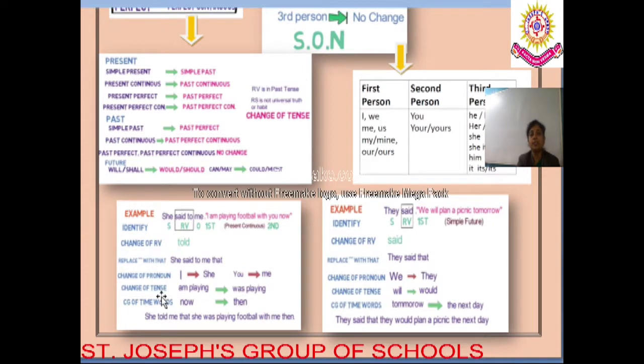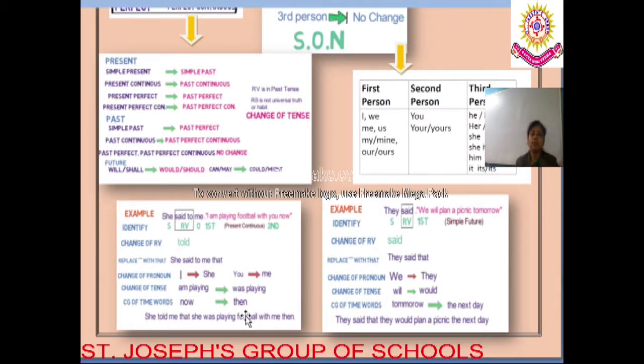What will happen? Here the tense was present continuous tense. As per the chart, present continuous tense will change to past continuous tense. So what will happen? Was playing, ing remaining the same, am will change to was. So am playing will convert to was playing. Change of time words. What time word is given here? Now is given. So now will change to then, as per the chart that I have mentioned above. Now will change to then.